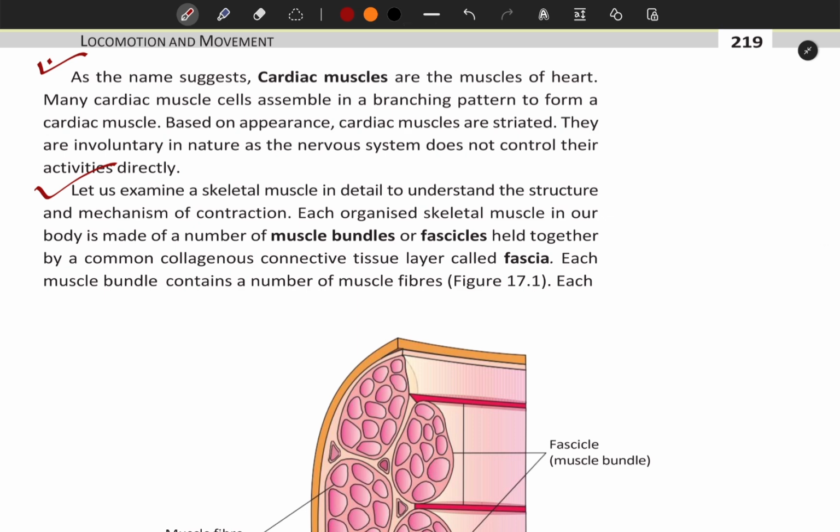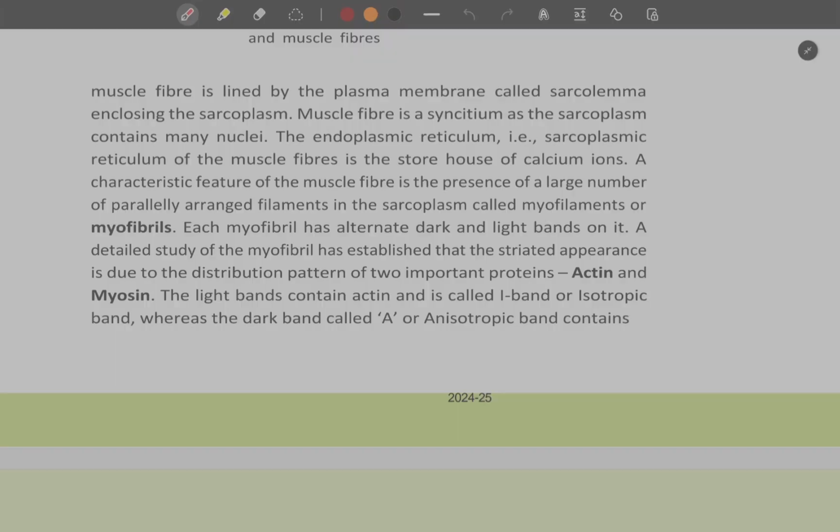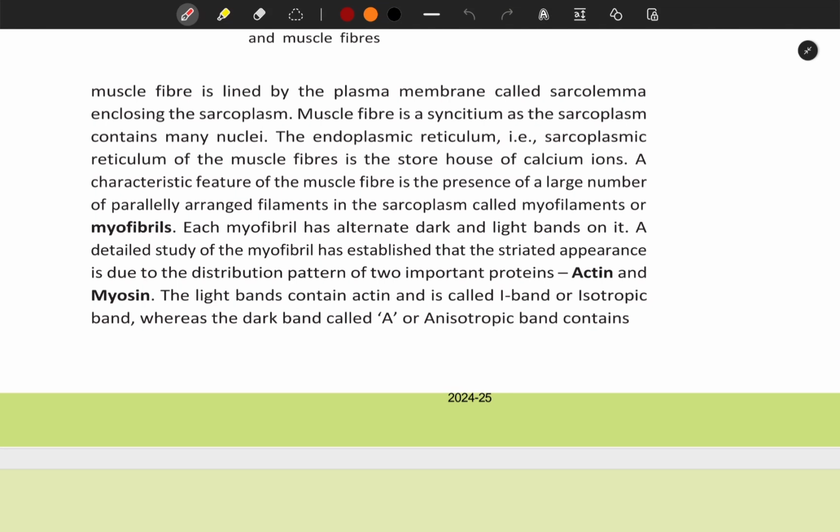Each organized skeletal muscle in our body is made up of a number of muscle bundles or fascicles held together by a common collagenous connective tissue layer called fascia. Each muscle bundle contains a number of muscle fibers. Figure 17.1 represents the diagrammatic cross-sectional view of muscle showing muscle bundle and muscle fibers. Each muscle fiber is lined by the plasma membrane called sarcolemma enclosing the sarcoplasm. Muscle fiber is a syncytium as the sarcoplasm contains many nuclei.